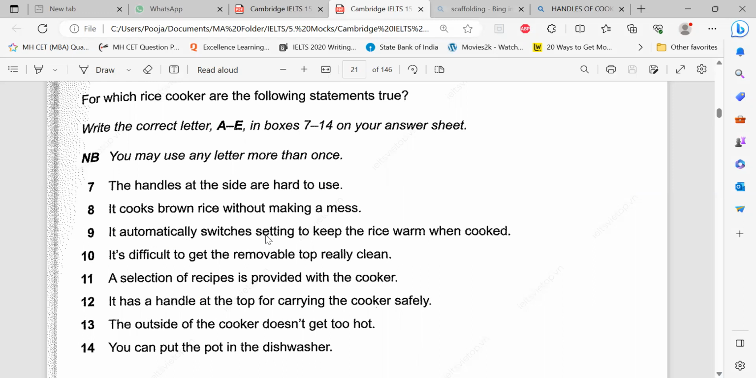That is automatic. Switches setting to keep the rice warm when cooked. When they said setting, I imagine some digital display, to keep the rice warm. So maybe light steam is coming out of it when cooked. I can see the cooked rice and it's still warm, and I know there's some digital display to do that. So there are three different things, and it's a good thing, a positive thing. Then the tenth one is difficult to get the removable top really clean. So I just imagine the lid of the cooker.